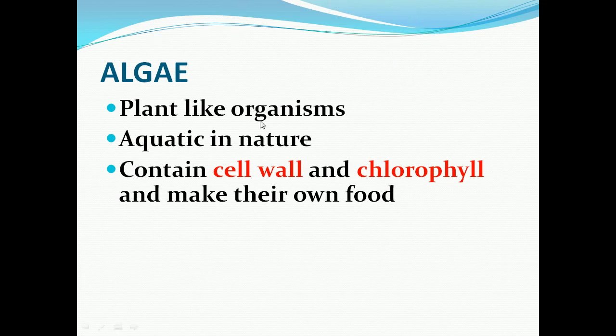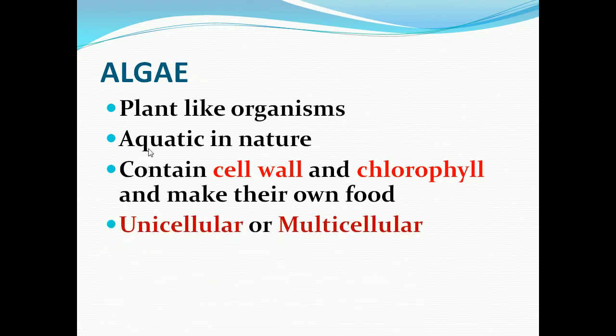Due to the presence of chlorophyll, they can make their own food by the process called photosynthesis, like plants. Algae are unicellular or multicellular. Unicellular means single cell, and multicellular means many cells.